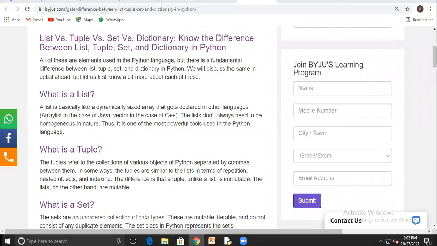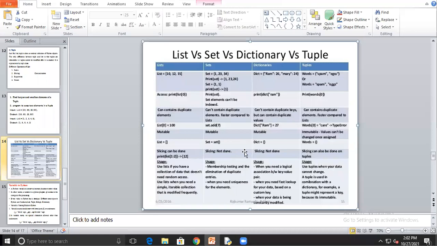Yes, ma'am. Okay. Is anyone having any other difference that you want to tell, that you all have observed? Any other difference? Please tell. Anyone observed that this will also be one of the main differences, ma'am? Like that, please tell.